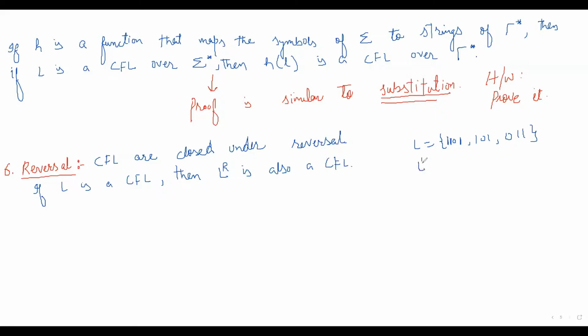Then its reverse will be the reverse of its strings. So what are its strings? What is the reverse of this? 1 0 1 1. What is the reverse of this? 1 0 1. What is the reverse of this? 1 1 0. So this is the reverse of L. So it is saying if L is a context-free language, then L of R is also a context-free language. The proof of this particular theorem will also be homework for you. So you have to prove this.